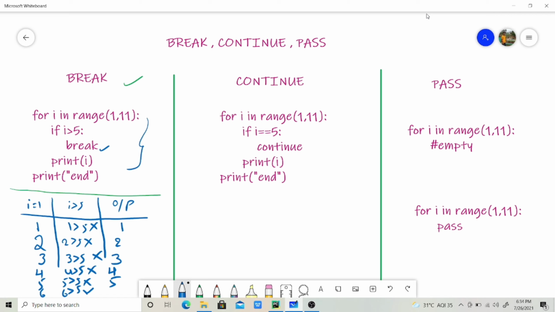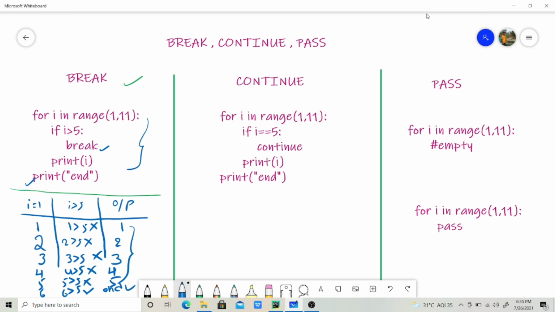By this we can say that break is used to come out of the loop and it will print the statements that are outside the for loop. In this for loop it will skip out of the loop and does not execute the remaining iterations, and it will print the statements outside the for loop and give you the answer as end.